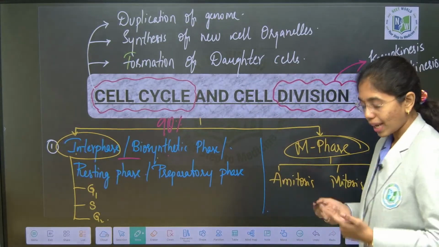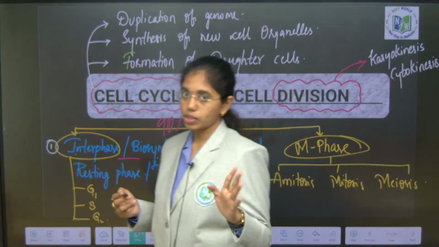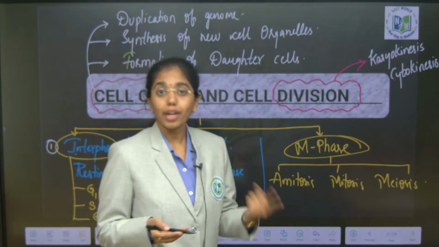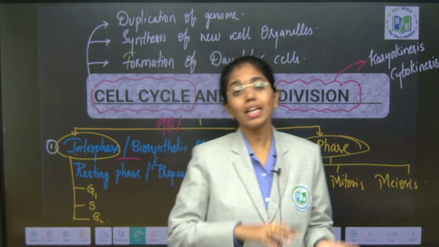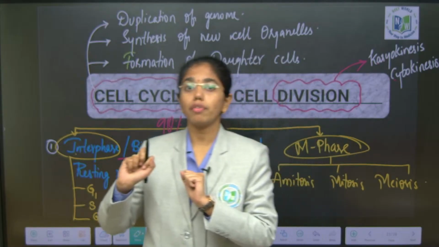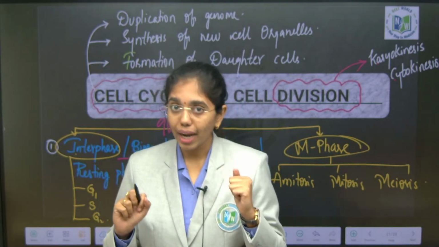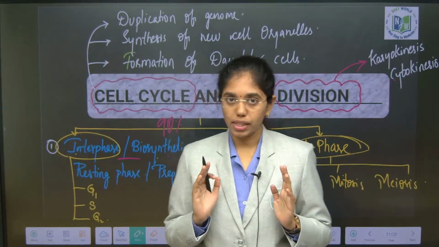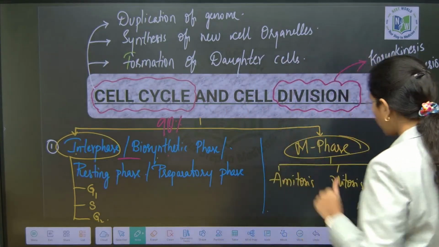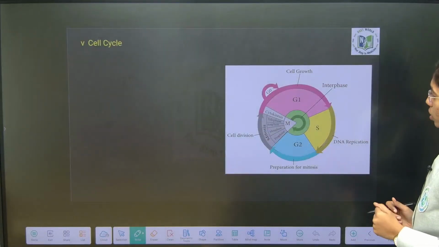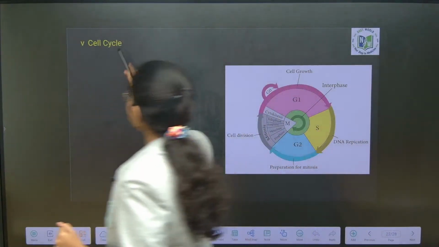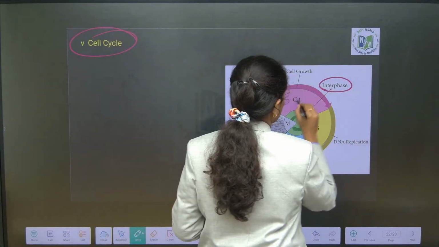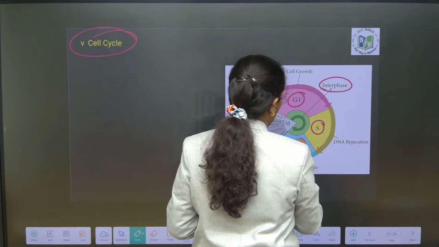With respect to your exam, you will get numerical questions addressing meiocyte, meiospores, mitospores, mitocyte in connection with sexual reproduction of flowering plants, might be ploidy from the plant kingdom. You will get questions in connection with numerical based. Okay. So here we go with amitosis, mitosis and meiosis. As we have discussed, the cell cycle will have interphase and M phase. Here you can see interphase. It has G1, S and G2.